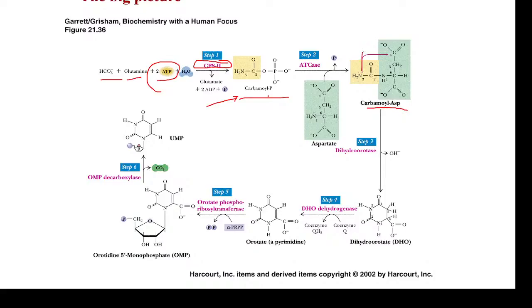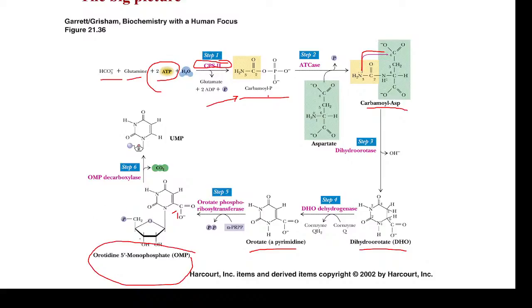So the next step is cyclization. It will form dihydroorotate. Then in the next step, oxidation of this dihydroorotate, removal of two hydrogens, so it will form orotate. Okay, then in the fifth step, this orotate is converted to orotidine 5-monophosphate by attaching ribose 5-phosphate to orotate. Phosphoribosyl pyrophosphate will transfer ribose 5-phosphate to the orotate. This reaction is catalyzed by orotate phosphoribosyl transferase.